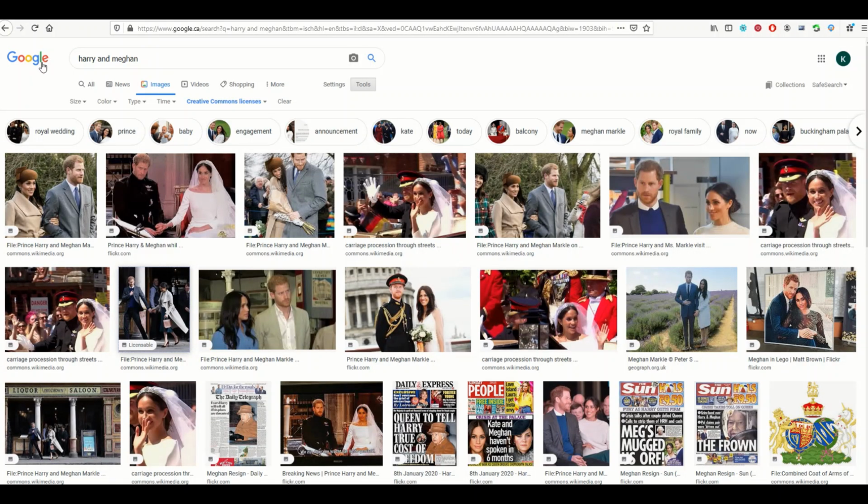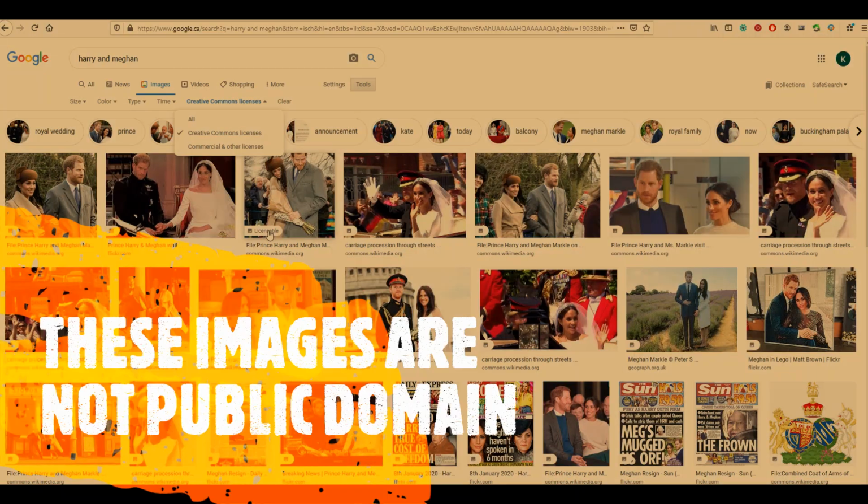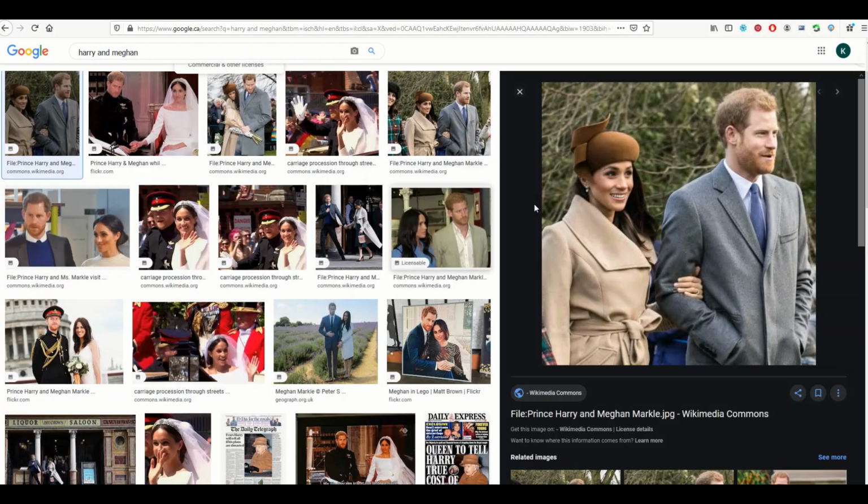What you can do is go into Google, and when you're doing an image search, you jump down to Creative Commons licenses. So I just Googled Harry and Meghan, and I went into Creative Commons licenses, and you can see now there's some items here that are licensable. Now, that doesn't mean it's public domain. It means it's licensable. So I'm just going to click on this one here, this image.